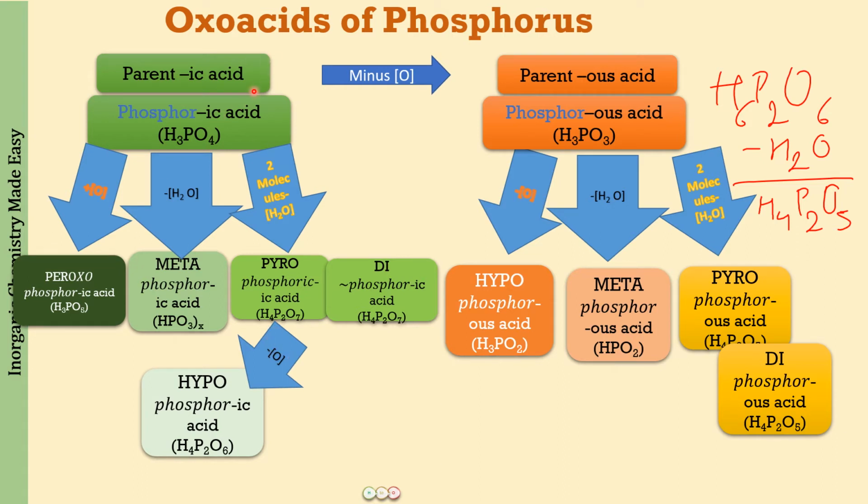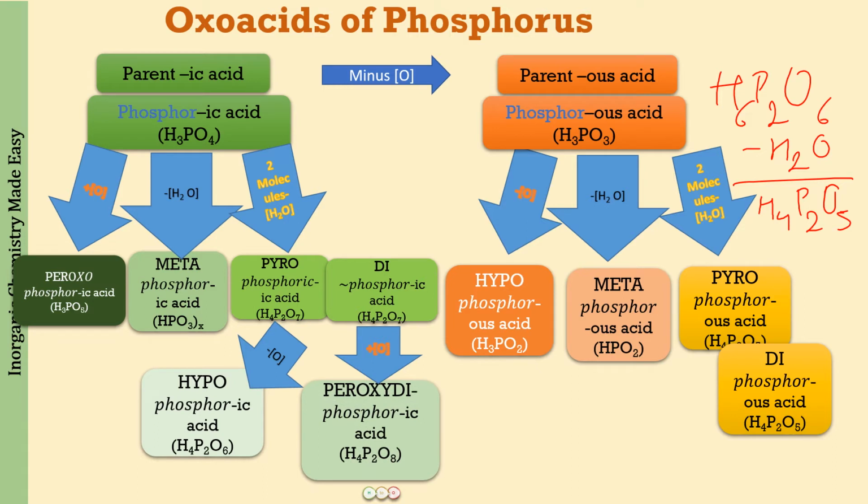When we remove just one, you will be getting phosphorus acid. And next, when we are going to add one oxygen atom, what we will be getting is a peroxo diphosphoric acid. Okay, so peroxo or peroxy diphosphoric acid, and the formula for this is going to be H4P2O8. Clear? Perfect. I hope no problems in learning this.